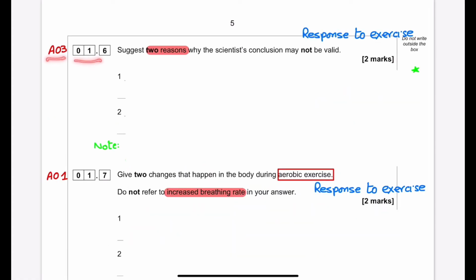1.6 is an AO3 question. Suggest 2 reasons why the scientist's conclusion may not be valid. This question is from response to exercise. We need to give 2 reasons why the scientist's conclusion may not be valid. The first reason may be that person B didn't do intense exercise as the other people were doing, which is shown in the data in table number 1. Or the other people were doing a different type of exercise compared to person B.